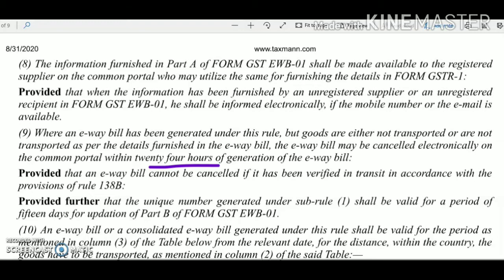However, it is subject to 72 hours from the date of generation of the e-way bill or the delivery of the goods, whichever is earlier. So the e-way bill can be cancelled by the counterparty within 72 hours from the generation of the e-way bill or the delivery of the goods, whichever is earlier.